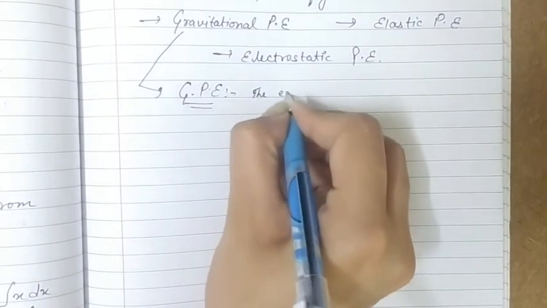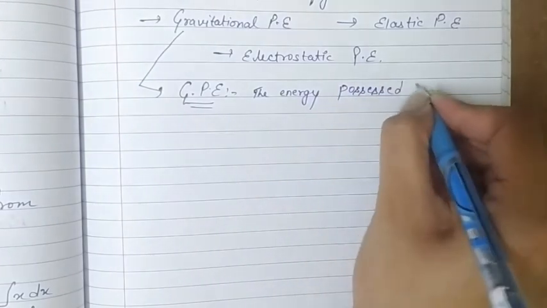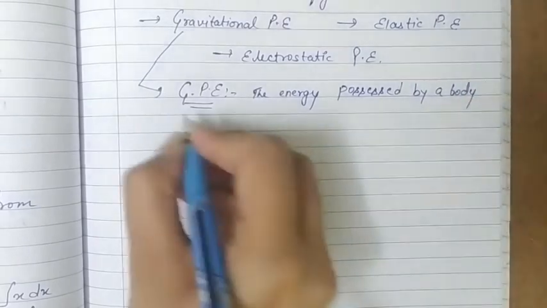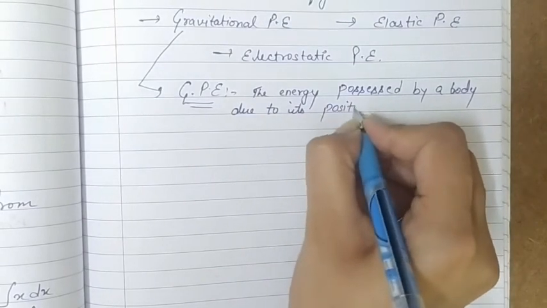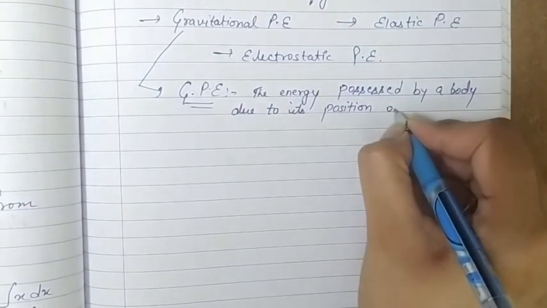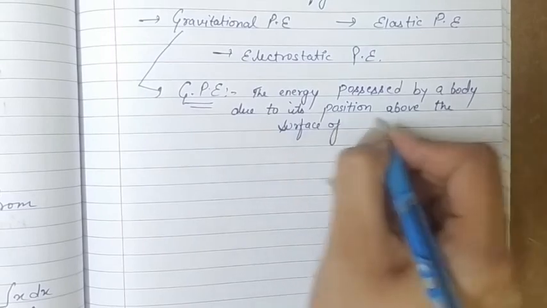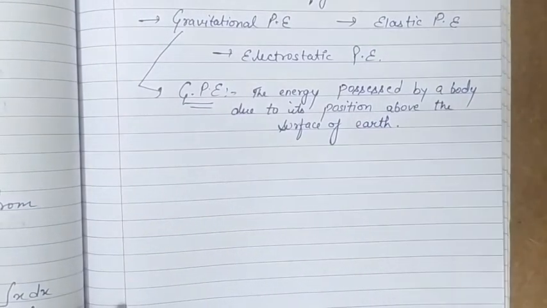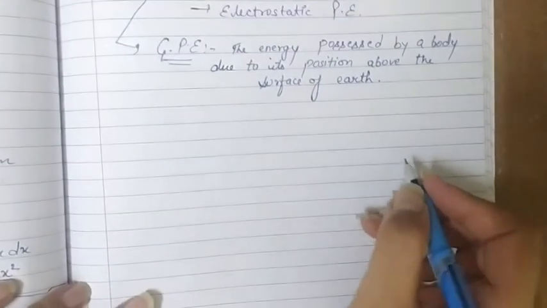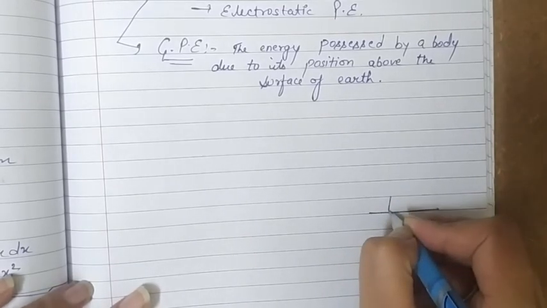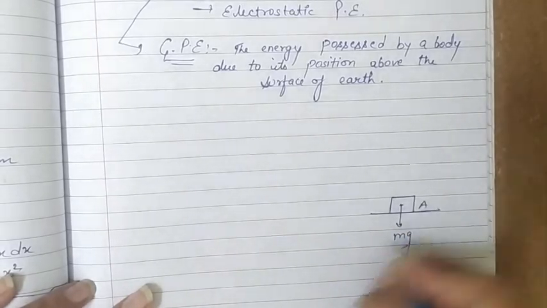So the energy possessed by a body due to its position above the surface of earth. For this, if we consider a body of mass m lying on the surface of earth like this, this is the earth's surface and a body of mass m is lying on it, its weight mg is acting downwards. This is the position of the body.